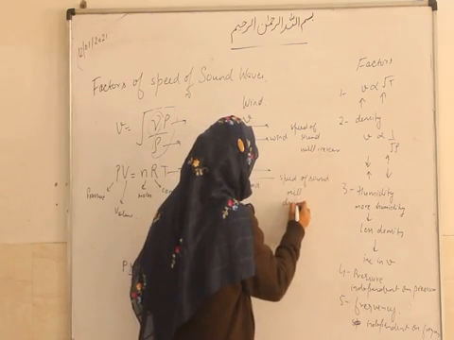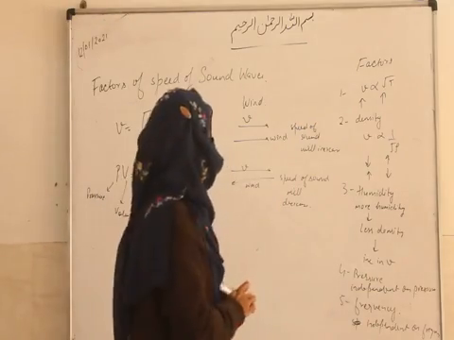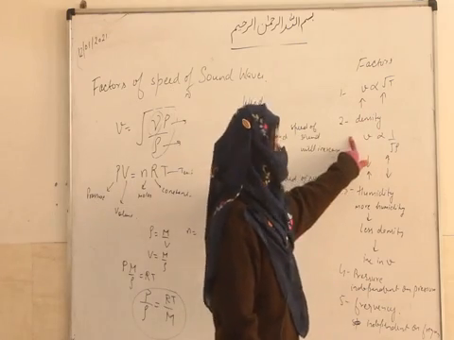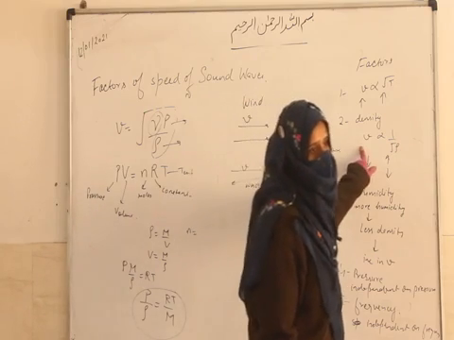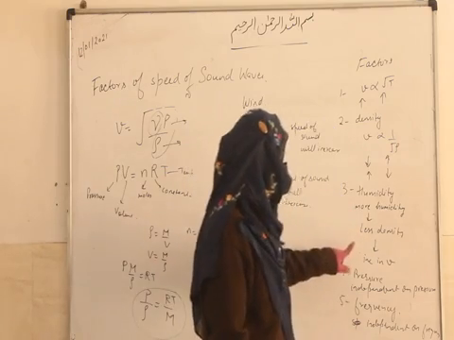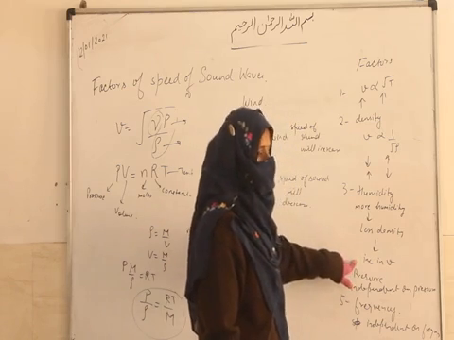So these are the factors which affect the speed of sound. The first factor is temperature. Speed of sound will increase when temperature increases. Then density. If density increases, velocity will decrease. If density decreases, then velocity of the sound will increase. Then humidity. If humidity increases, then there is an increase in the speed of sound also.